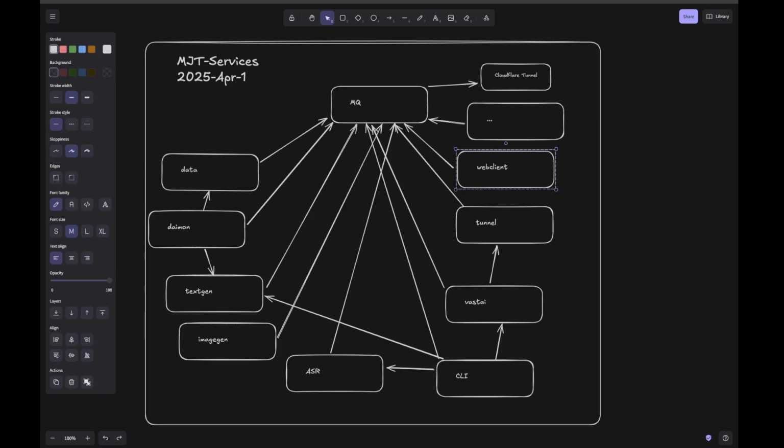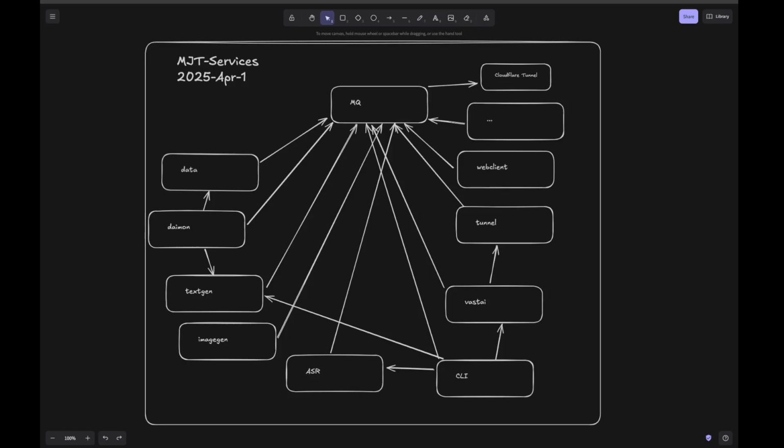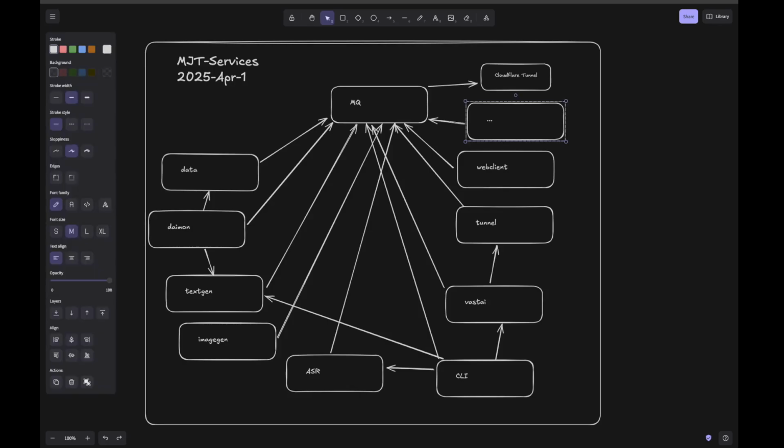So we'll see. I'm certain there'll be an MCP client and all that sort of stuff forthcoming. So we're living in a fun world. And then I just have these little ellipses here because the future, right? There's going to be other services. The idea here is this is expandable, right?